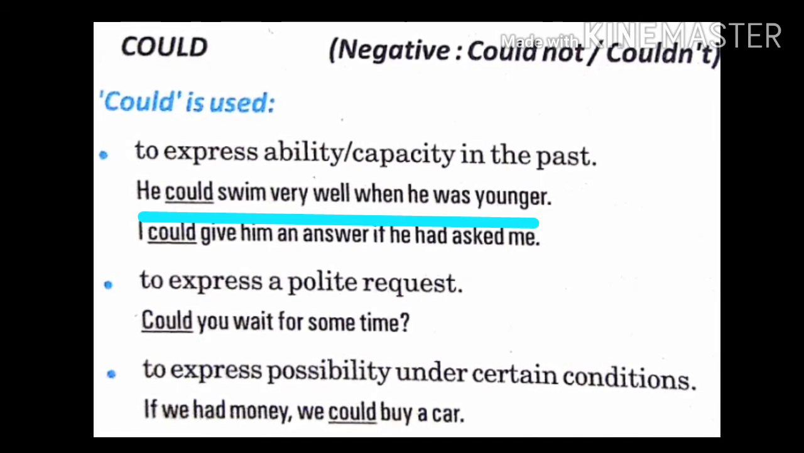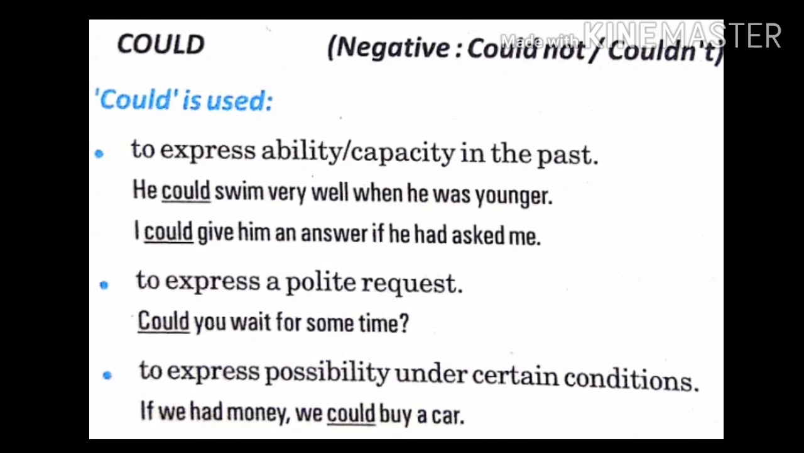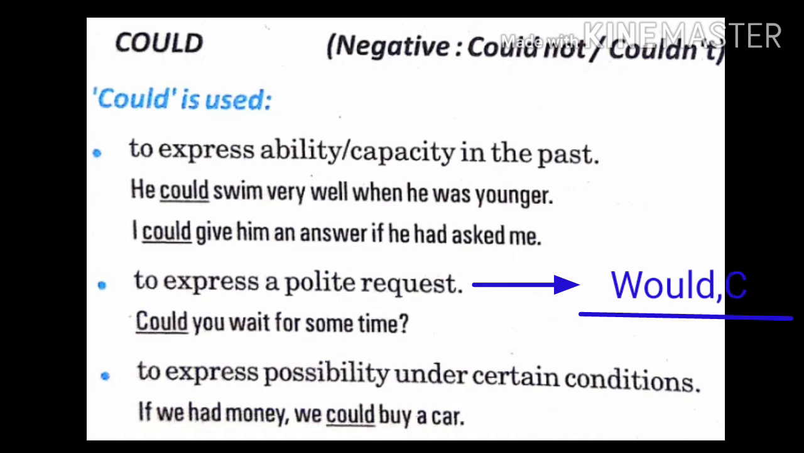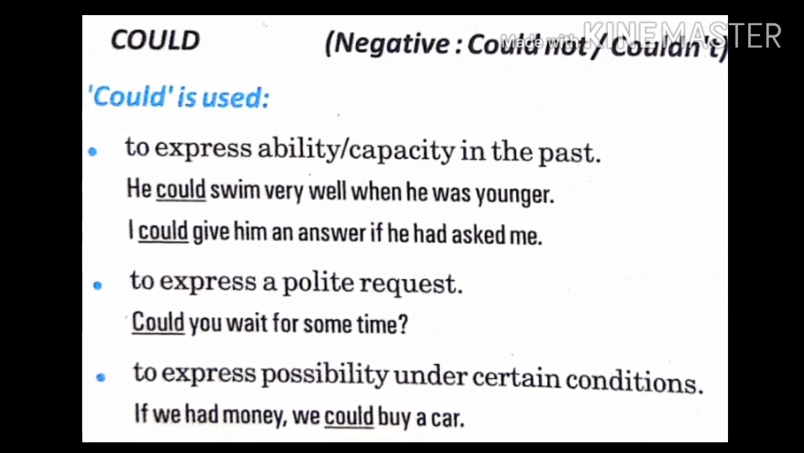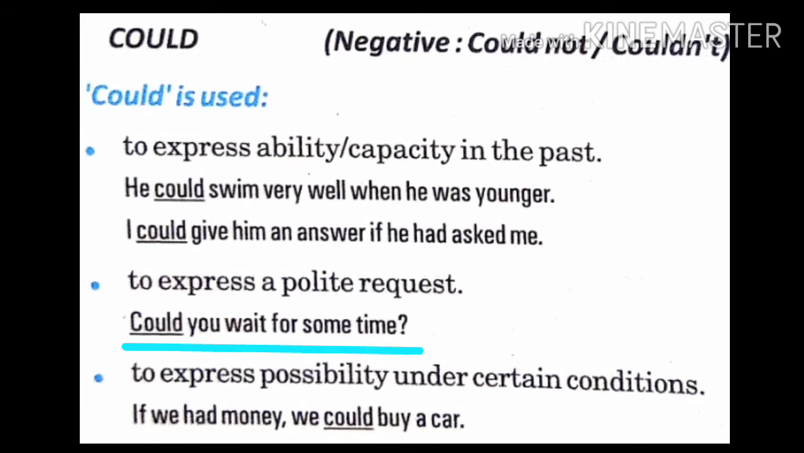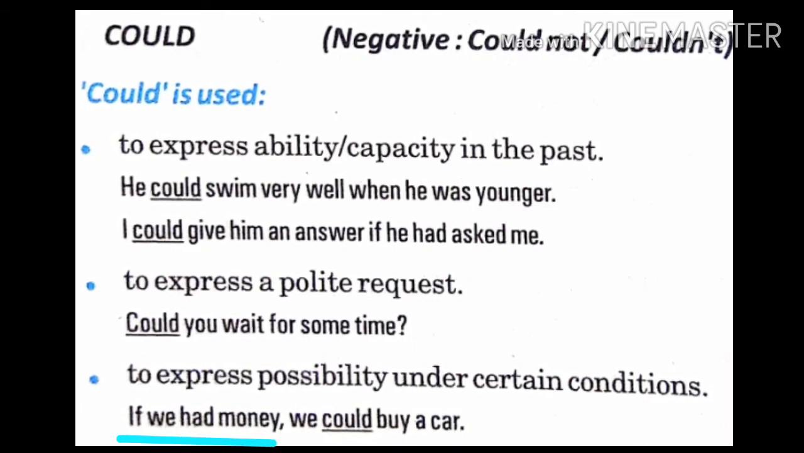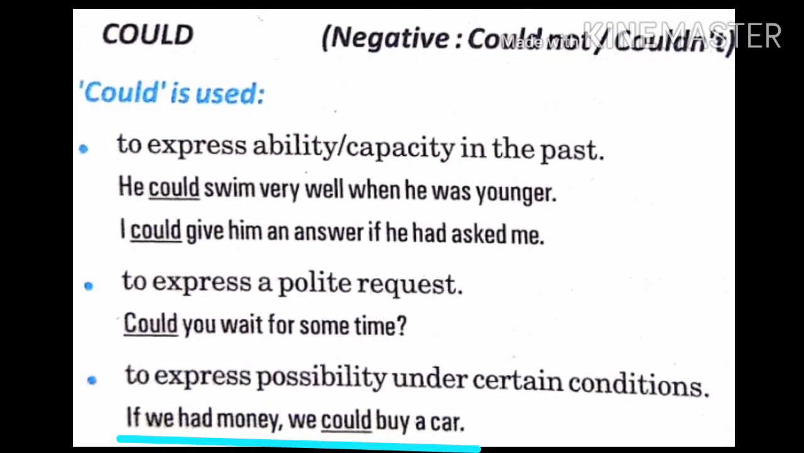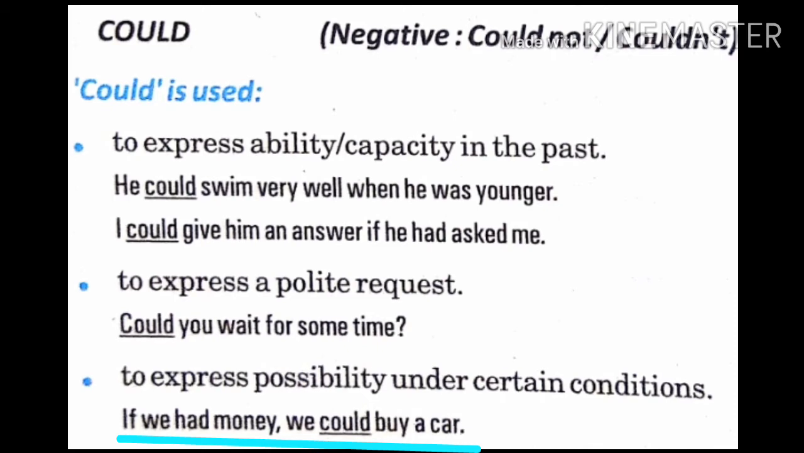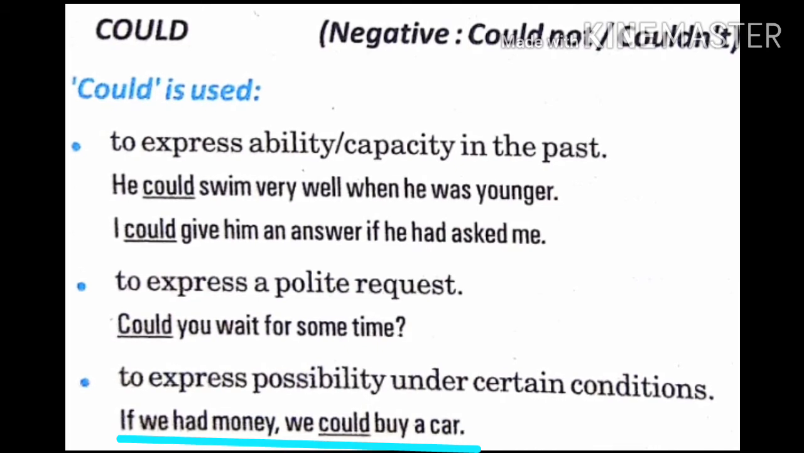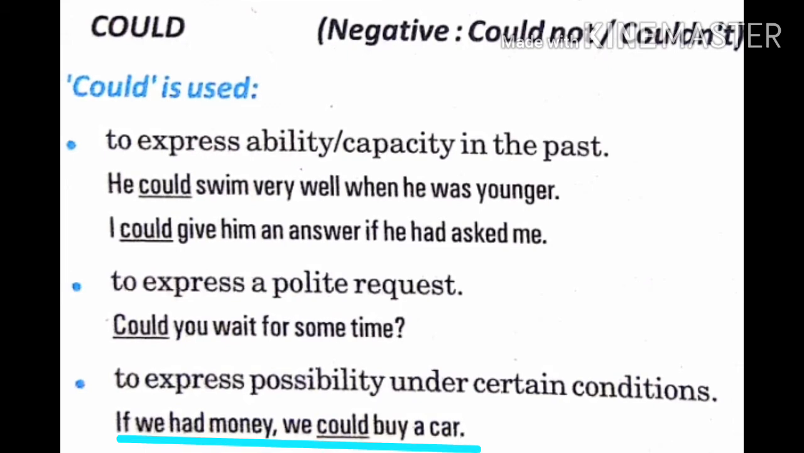Second is to express a polite request. Children, yesterday I explained to you that for a polite request we use the modal form would. Same, we can use could also. Could you wait for some time? That means he's making a polite request. If we had money, we could buy a car. That is his possibility under a certain condition. That means if he had money, the possible condition is having money, then he could buy a car.